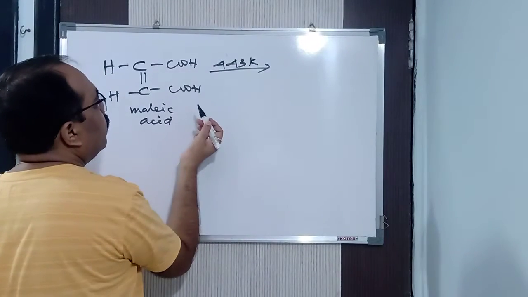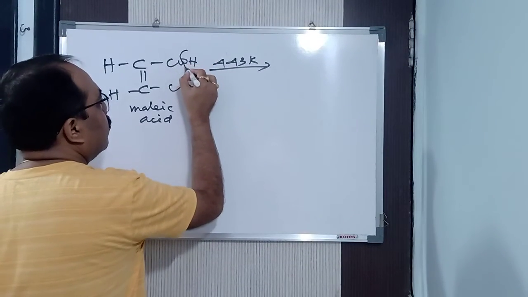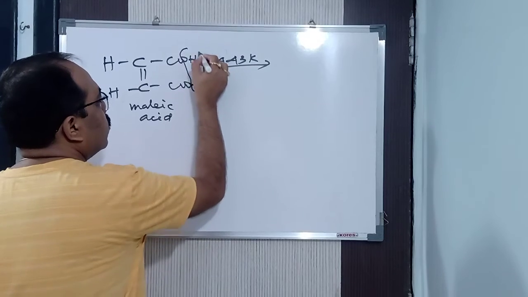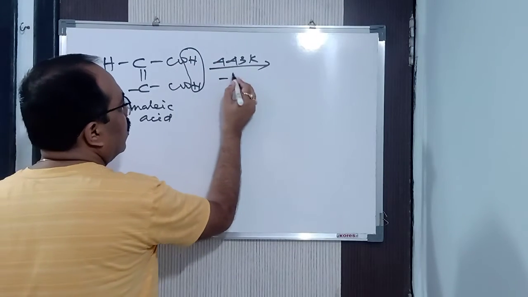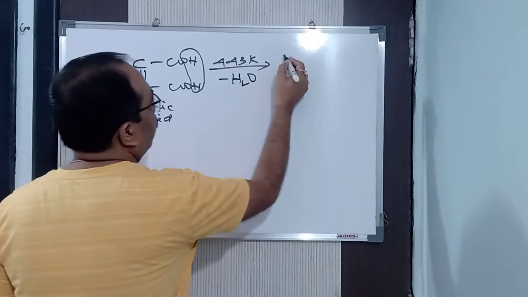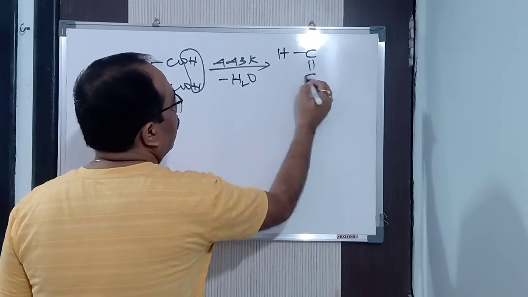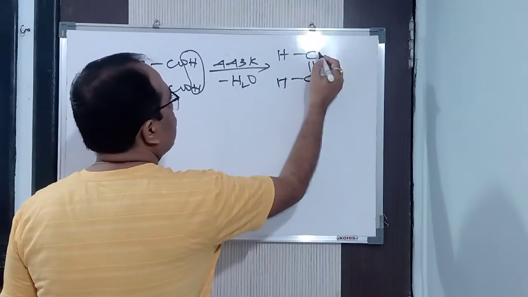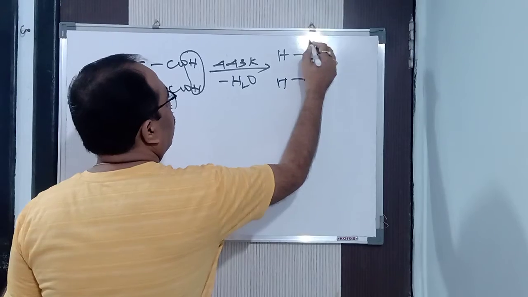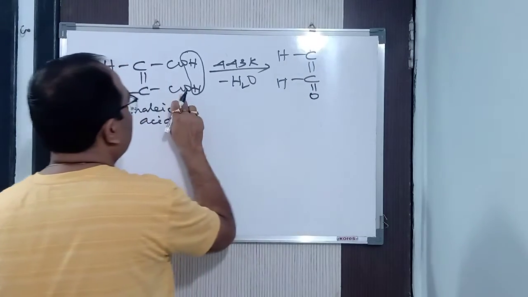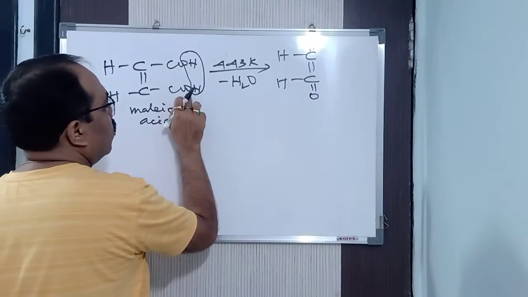One water molecule will be released. So here see, a water molecule, HOH, is released, and what is left that I will be getting? Anhydrous, that is, C double bond O, here also C double bond O, and one more oxygen is here.